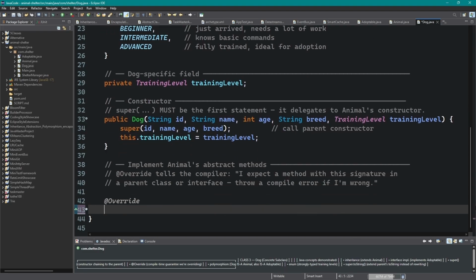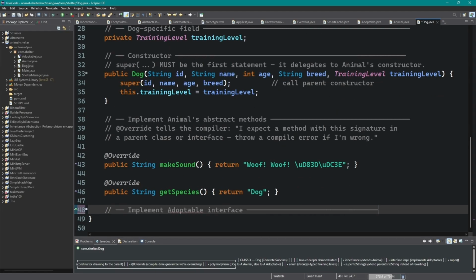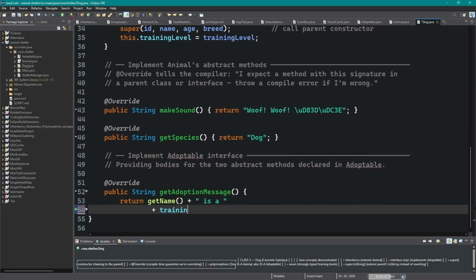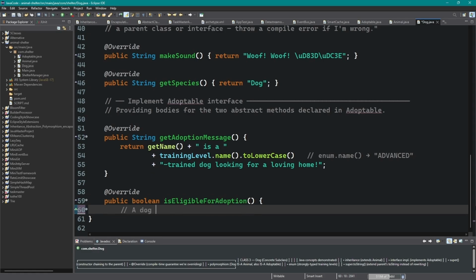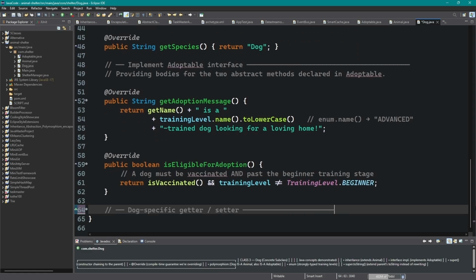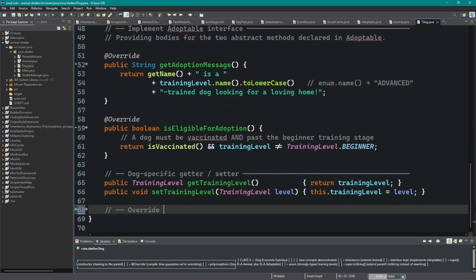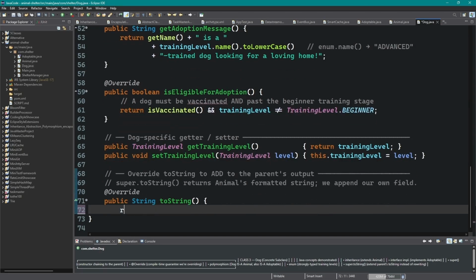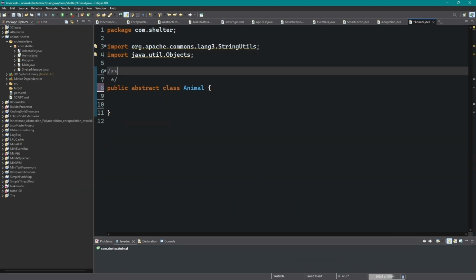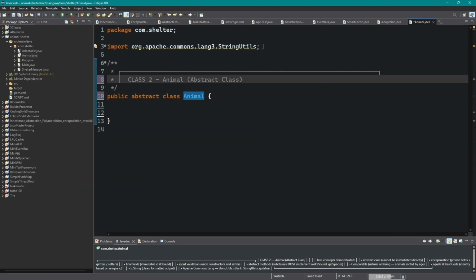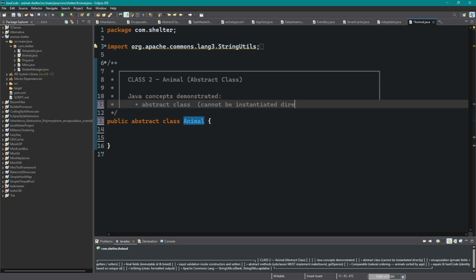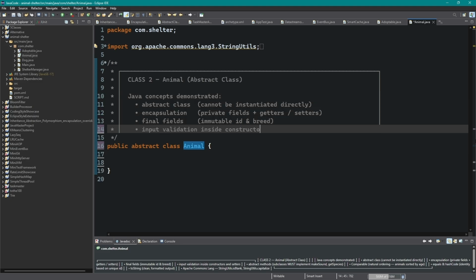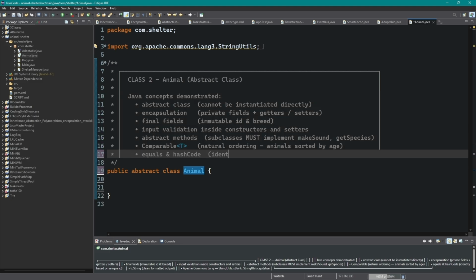Dog inherits from Animal, also implements Adoptable. 1 class, 2 contracts. Enum instead of raw strings, compile-time safe, impossible to typo. The super call must come first, delegates to Animal's validated constructor. Dog only wires its own field, fulfilling Animal's abstract contract. @Override makes the compiler verify we're actually overriding something, always use it.